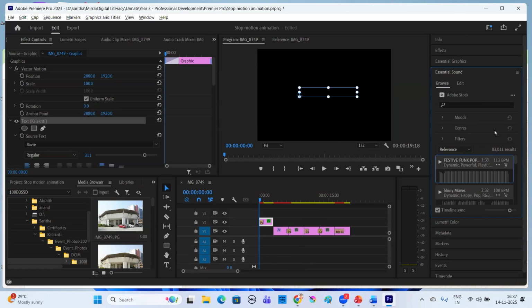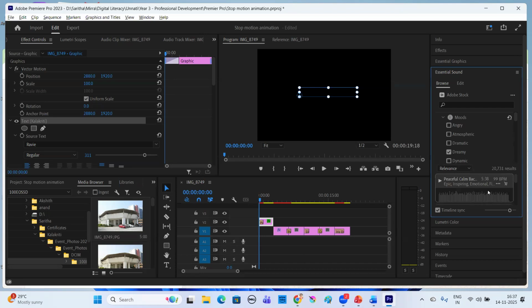pre available soundtracks. So you can click on anything. You can have filters over here. Say you want dreamy. Okay, it will automatically change. Now whatever we choose, it changes over here underneath.